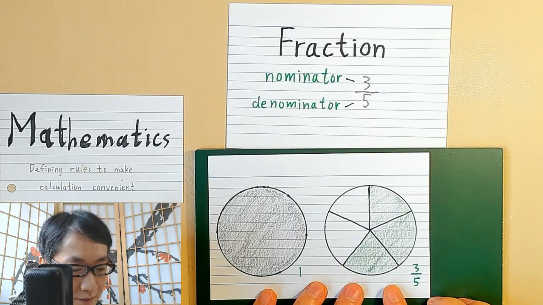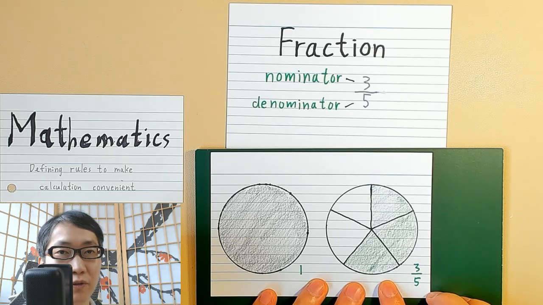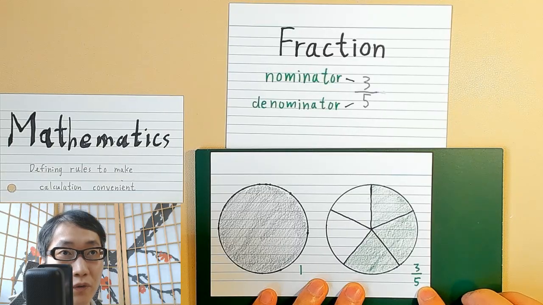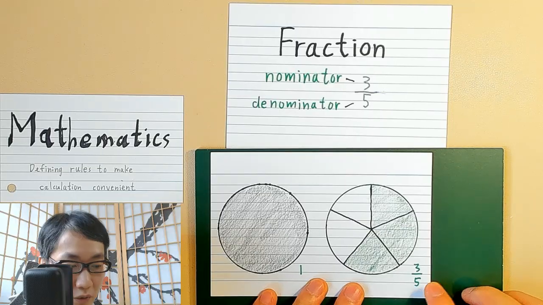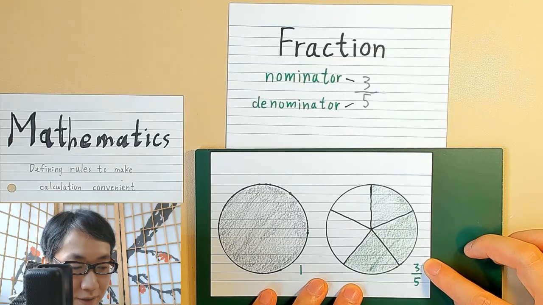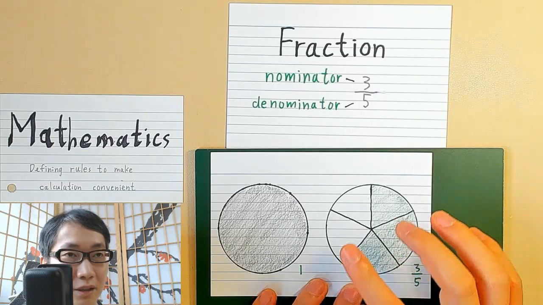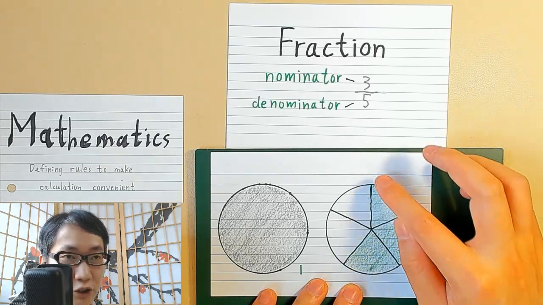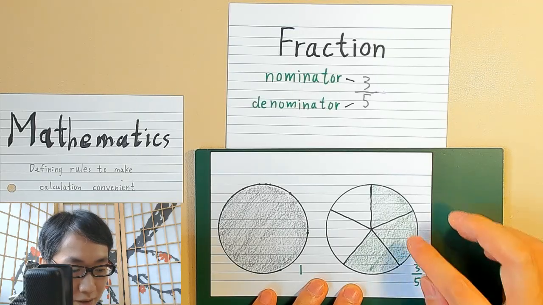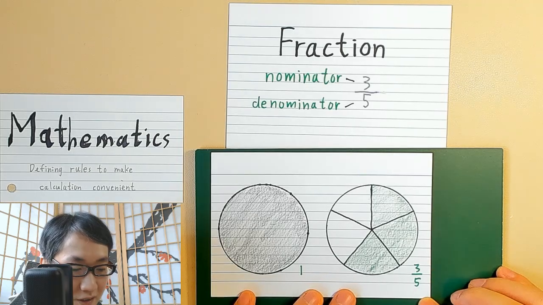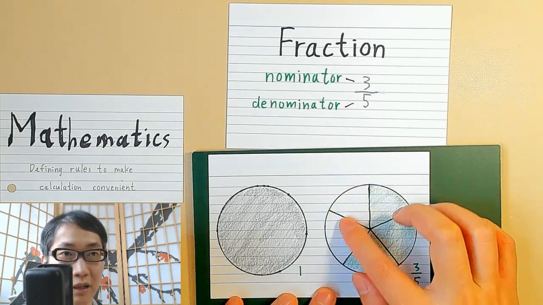And on the right, we divided the pizza into 5 equal fractions, as shown by the 5 here. The 5 at the bottom, the denominator, means how many equal parts we are dividing the pizza into. And the 3 here, the numerator, means how many parts we are taking. So we're taking 3 parts, and the shaded region will be the value. You can see 3 over 5 is smaller than 1 because these parts are not taken.